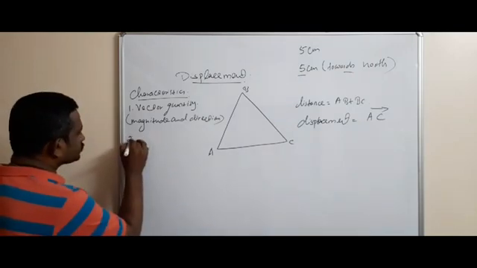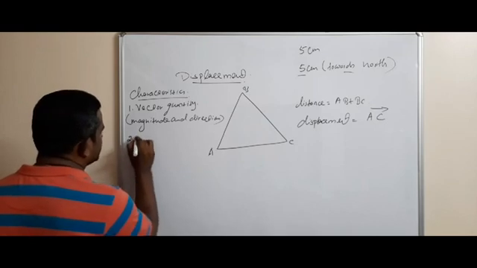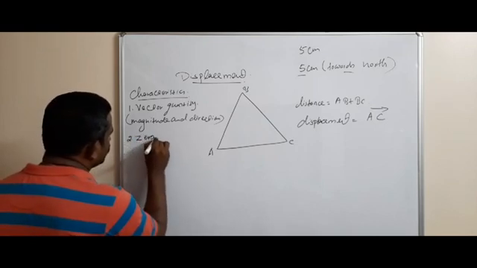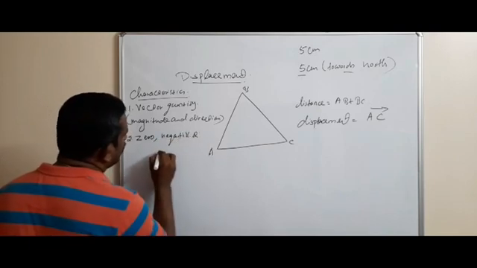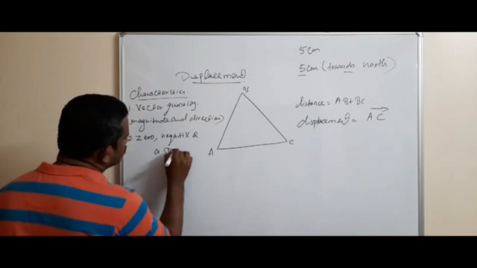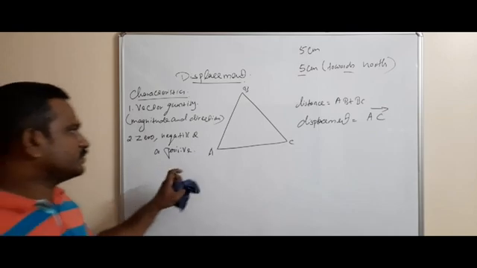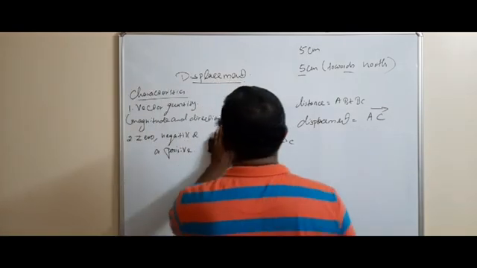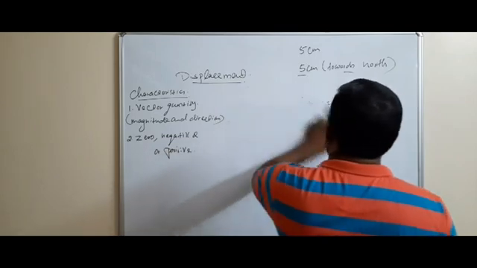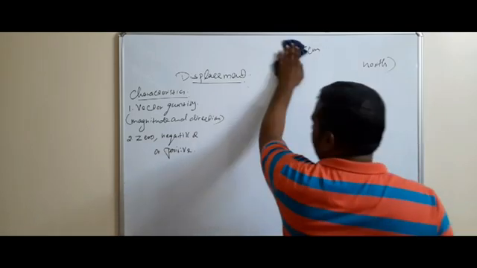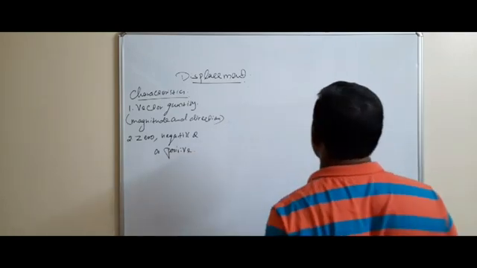Then 2. Displacement may be 0, negative or positive. Displacement may be 0, negative or positive. That is the second characteristic of displacement. Okay. So I will explain how it is 0, negative or positive.